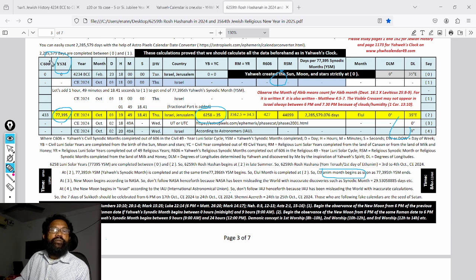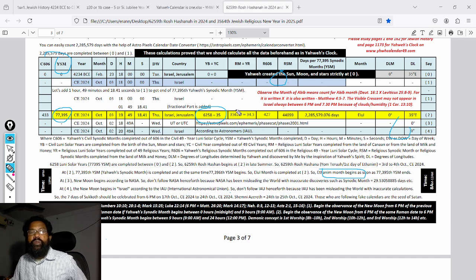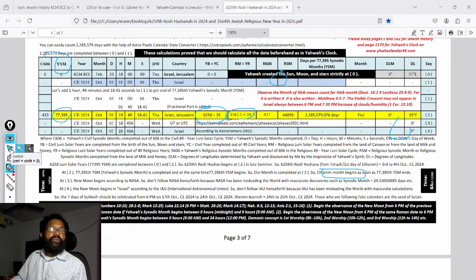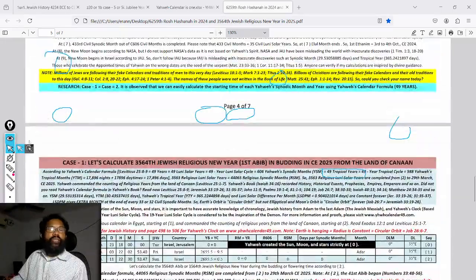These are the Yahweh Synodic months. At that time, 3,562.5 religious years are completed if we counted from Canaan. In this way, we can count. You too can count just like me if you learn from me. Otherwise, you can't calculate.